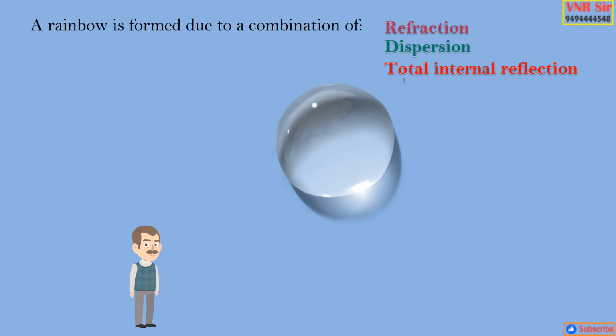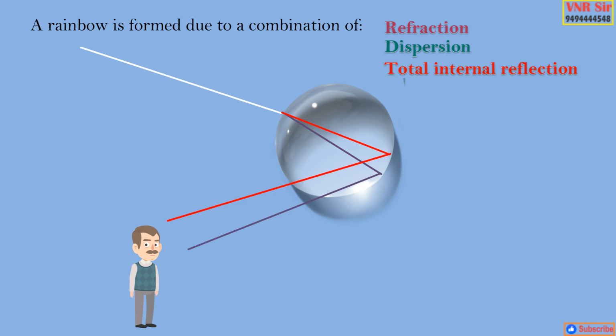When rays of the sun fall on the raindrops, they disperse the light and deviate the different colors by refraction and total internal reflection to the eye of the observer. This forms a rainbow.